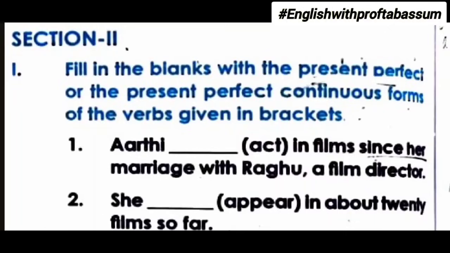So what is the rule? The rule is has or have been plus V1 plus ing. So Aarti over here is singular. We cannot use have. We have to use has. So has been acting. Act is the V1 form, so we made it acting.